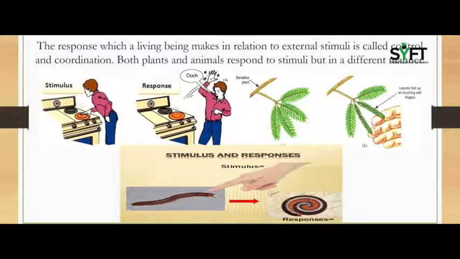As you can see in the pictures, we human beings will automatically move our hand or any other organ when touching a hot, very cold or any other dangerous object, while sensitive plants fold up their leaves when touched with fingers, and many insects will fold themselves when you touch them. So, these are the responses towards external stimuli.